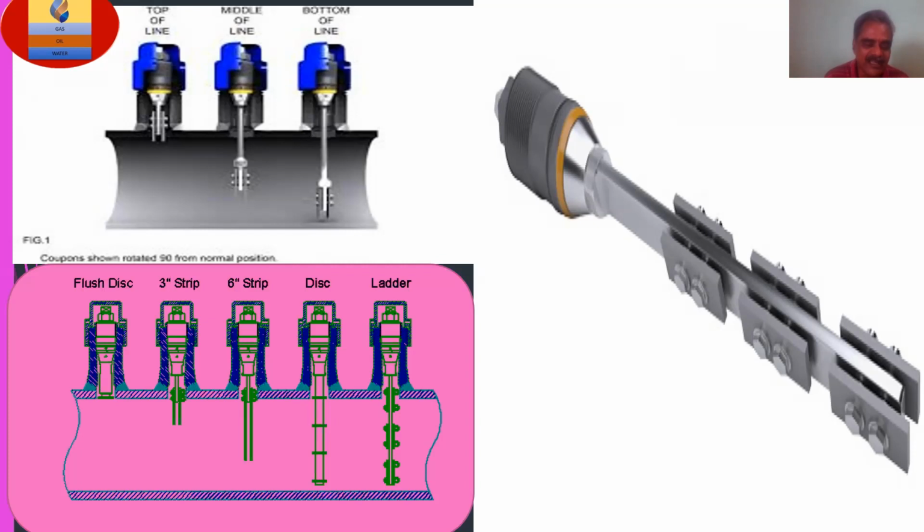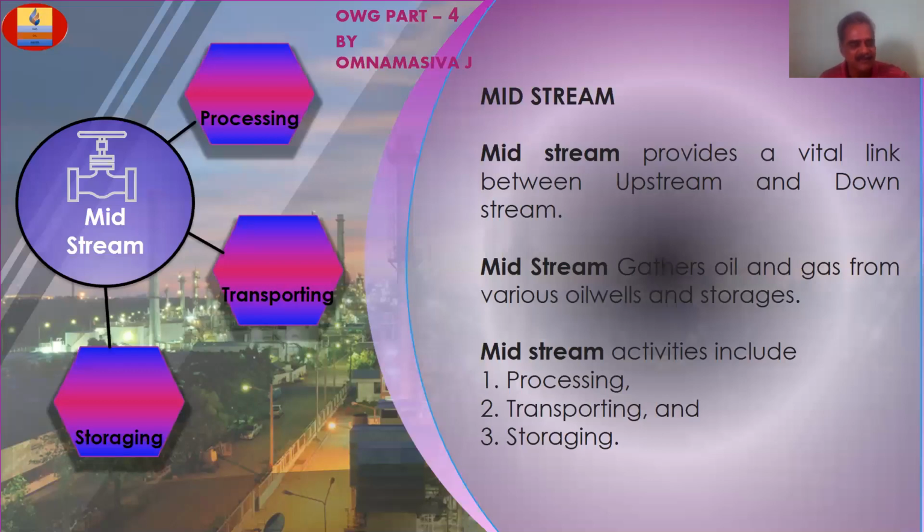Corrosion coupons are installed to duplicate the corrosion rate experienced in piping, pipelines, or vessels. They can also be used to estimate the effectiveness of the mitigation program in place or evaluate the suitability of a specific material for a specific system. Just go through the slides. Is it clear what I explained?